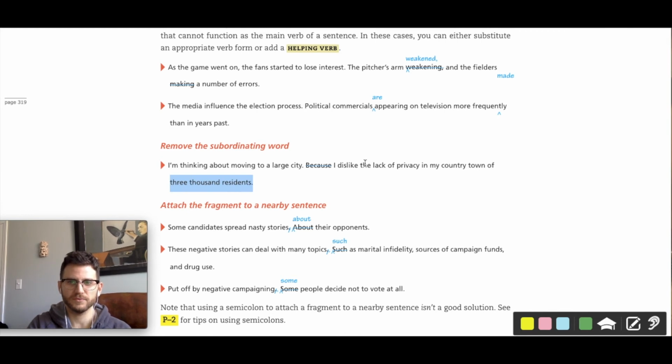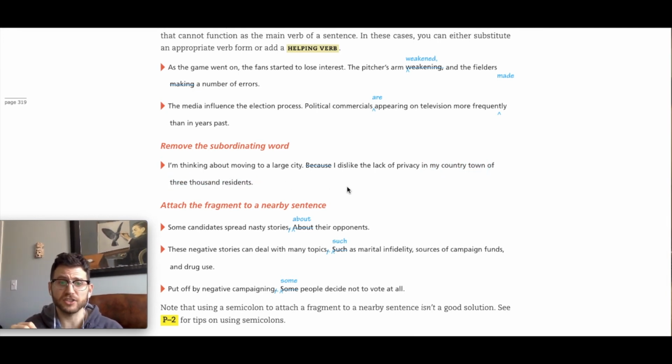Okay, same here. Prepositional phrase, prepositional phrase, prepositional phrase. Okay, but it's still just a dependent clause by itself. How do we fix that? There are actually two ways to fix it. Your book only shows you one. So the way you could fix this is chop out because, okay? And then you could chop out because and make this a whole separate sentence.